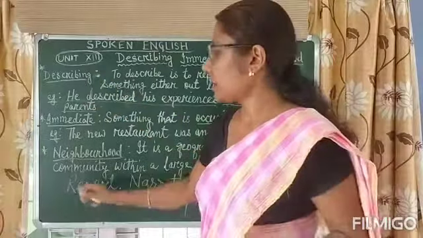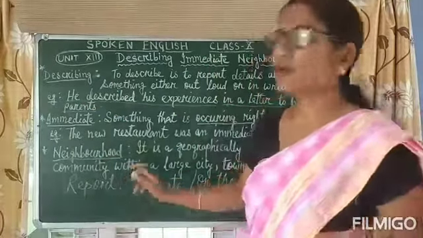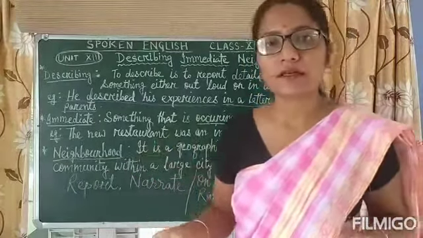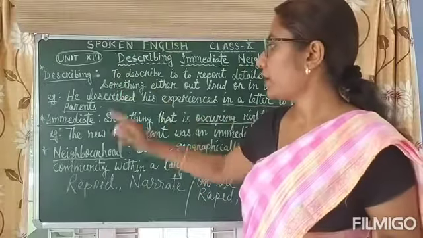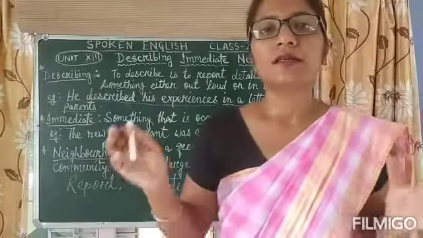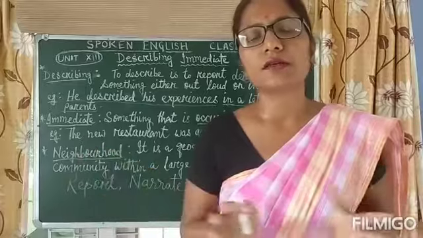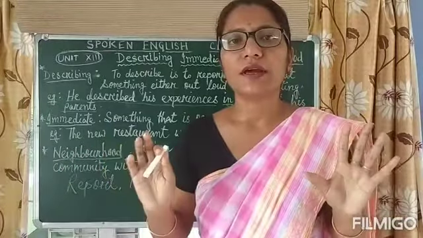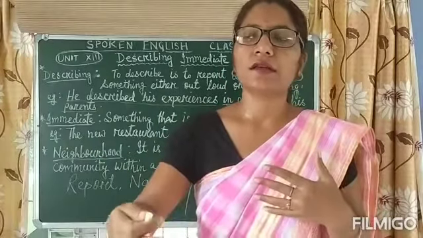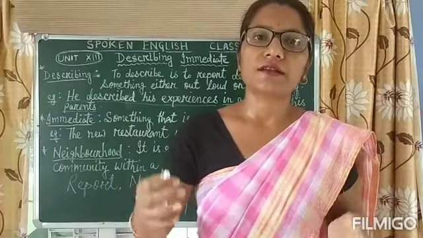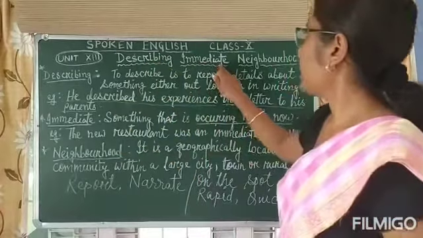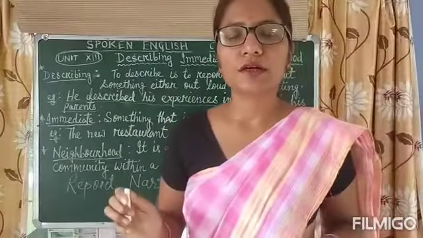Here describing means how we can describe things. Through a report, we can narrate things, we can elaborate things, we can relate things. That's how we can describe. A neighborhood is a geographically localized community within a large city, town, or urban area. To say it in a very simple way, neighborhood is what is nearby us according to geographical status. That is called neighborhood. So we learned about describing the immediate neighborhood. Now let's go to the conversation.